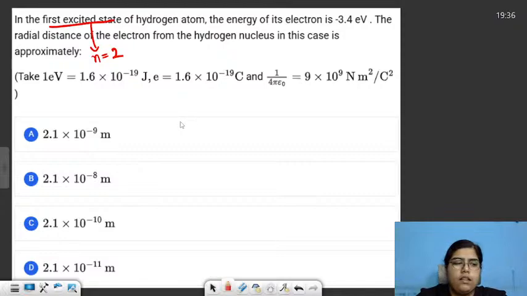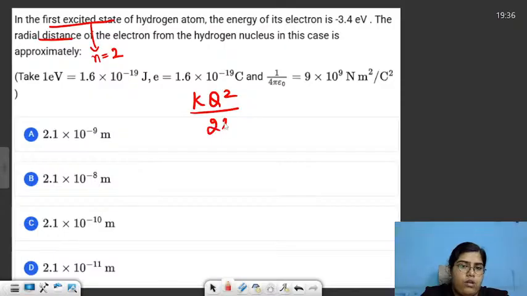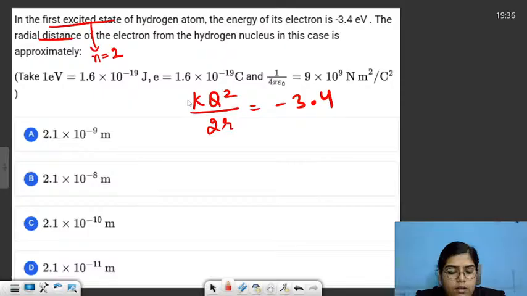Okay. Now we'll discuss this question. So you just have to find out the radial distance. So we can just simply use the formula k q square upon 2r is equal to minus 3.4 eV, the same formula which we revised a while back. So if we put in the value, k is basically this constant.